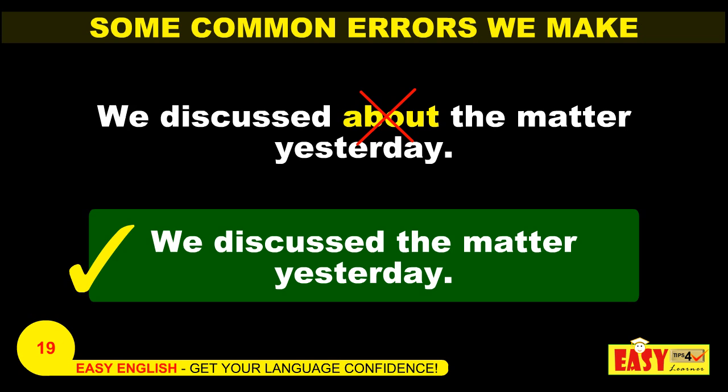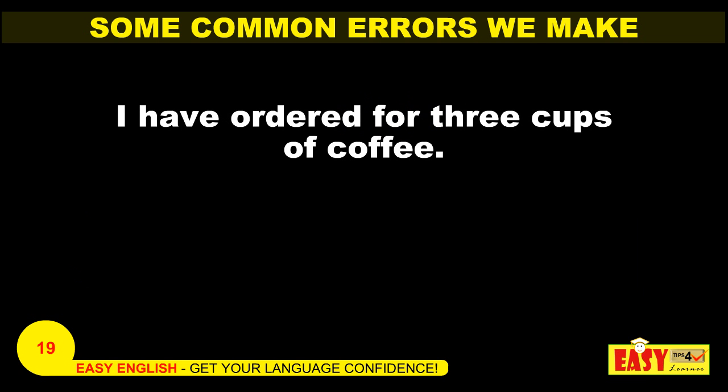Look at the next sentence. I have ordered for 3 cups of coffee. So the particular person, I, has given an order for 3 cups of coffee. That's a very simple task.